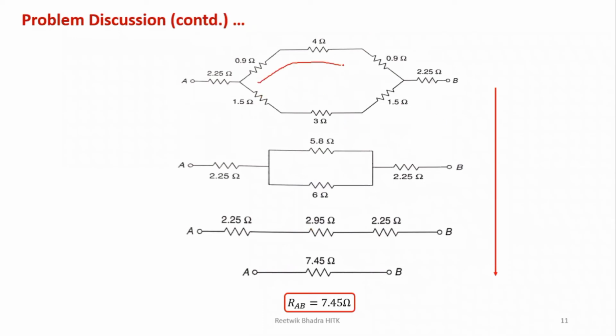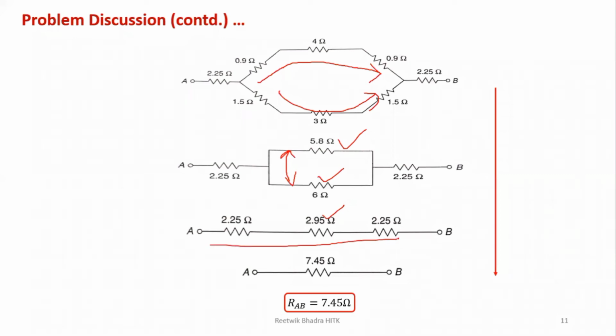Now I can say these are in series, these also are in series. So 4 plus 0.9 plus 0.9 gives you 5.8. 3 plus 3 gives you 6. Now you can say that these two are in parallel. So 5.8 and 6 in parallel: 6 into 5.8 by 6 plus 5.8 gives you 2.95 ohm.